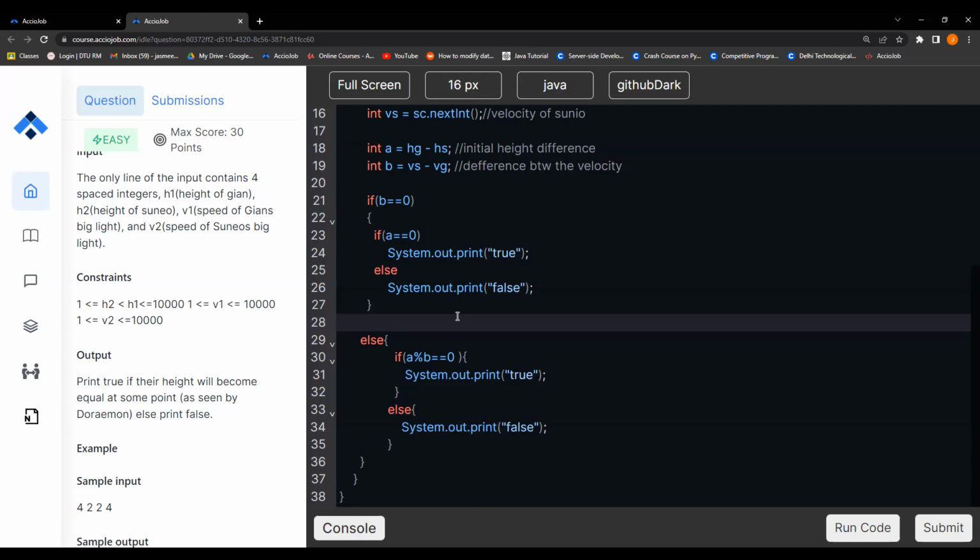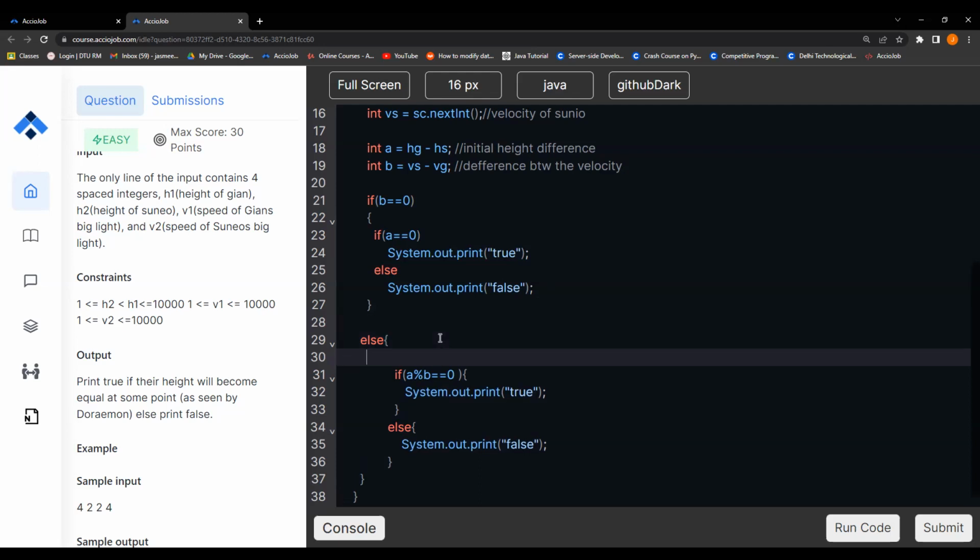A by B, everything is fine. A by B, yeah, that thing only we discussed now. H modulo V needs to be 0. Why H modulo V? Sir, if you can repeat once more. If say, okay,